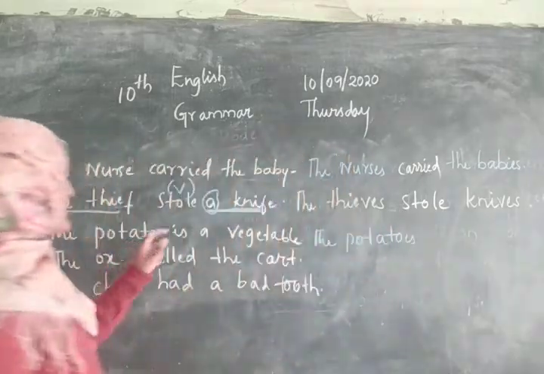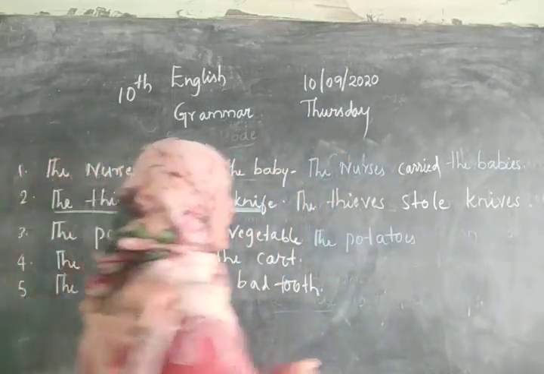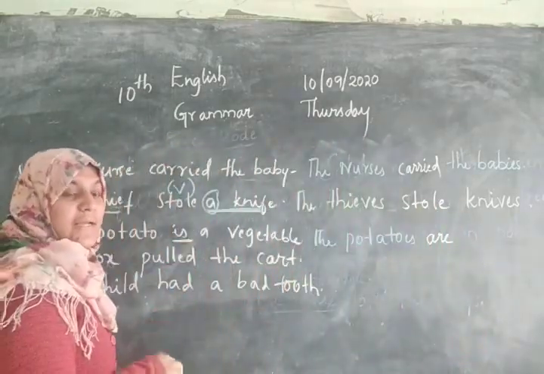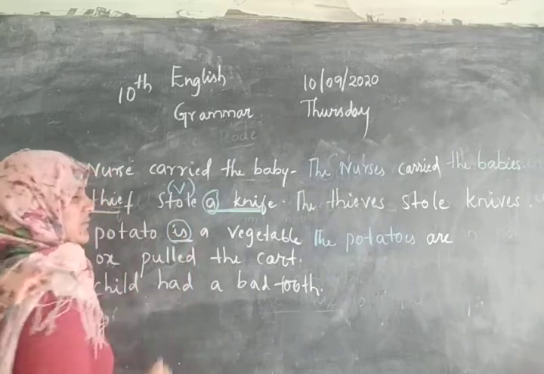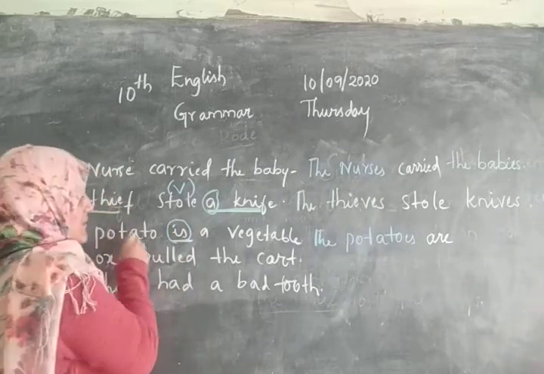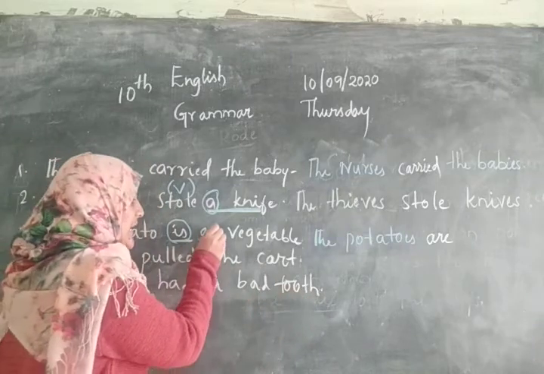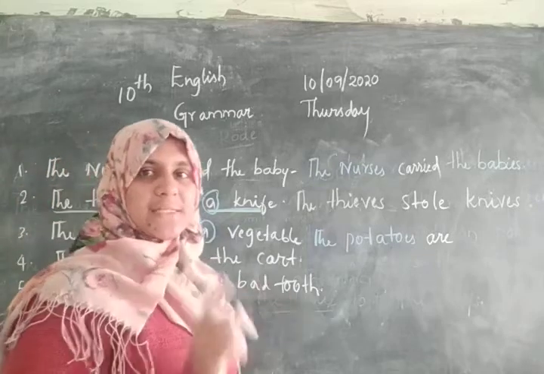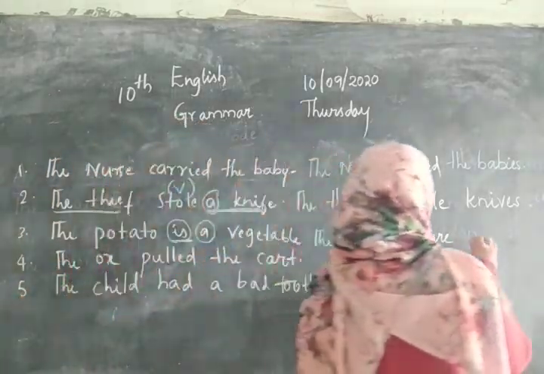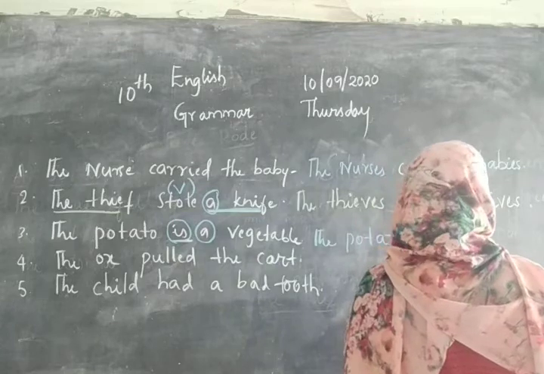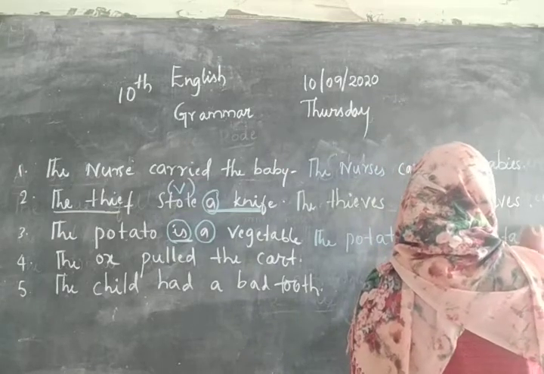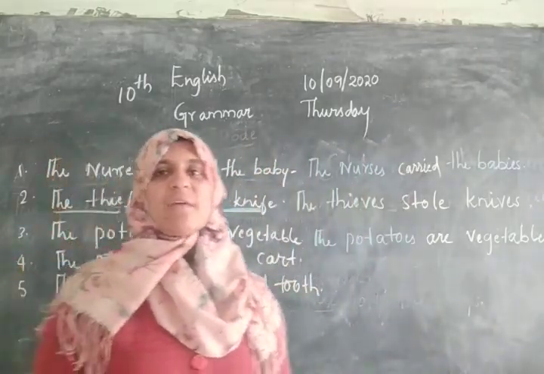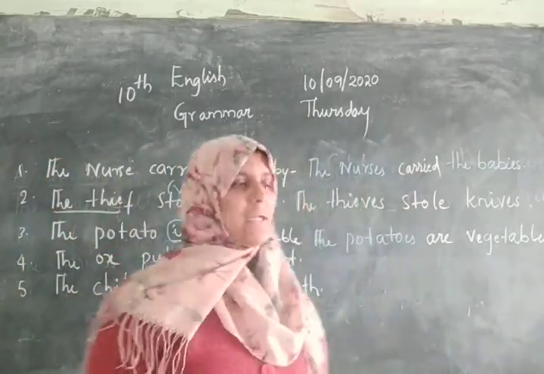The potatoes, "is" becomes "are" because "is" is used for a singular noun. The potatoes are. Again, "a" is also used for a singular noun. We are not supposed to use it while changing from singular to plural. The potatoes are vegetables. Vegetables is an exceptional case where we use it for both singular and plural.